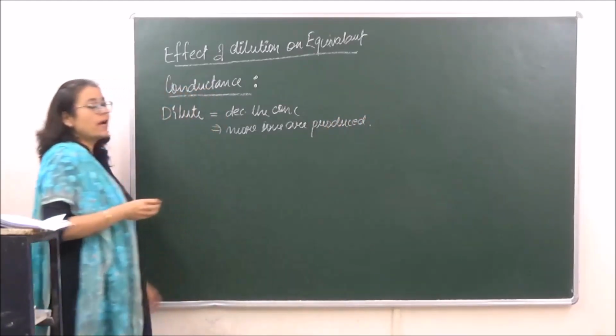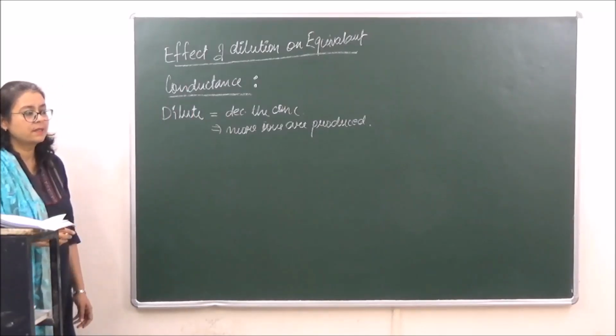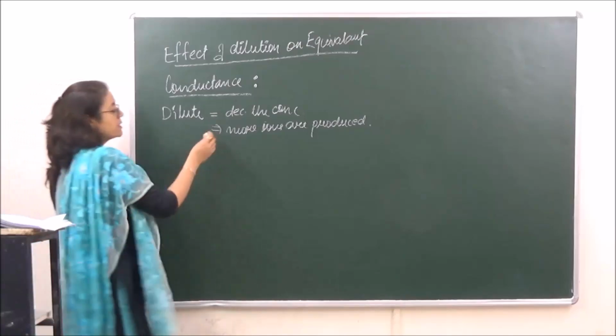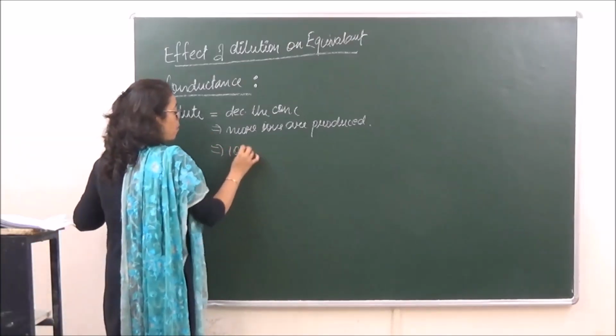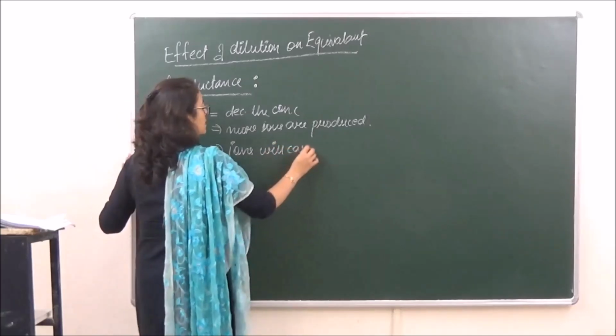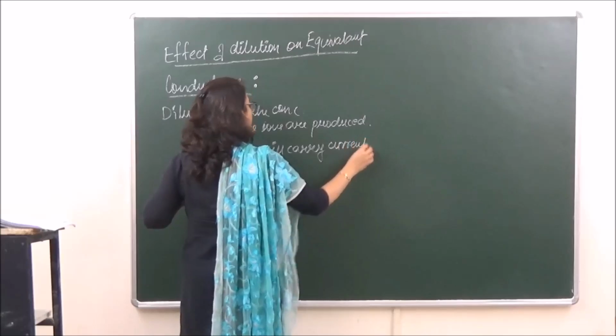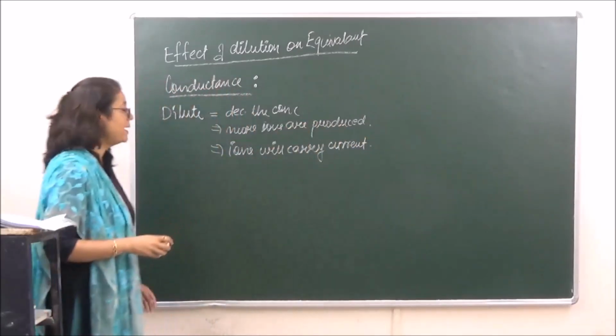Okay, so if more ions are produced, more ions are going to carry current, isn't it? So we say that more ions will carry current, right?